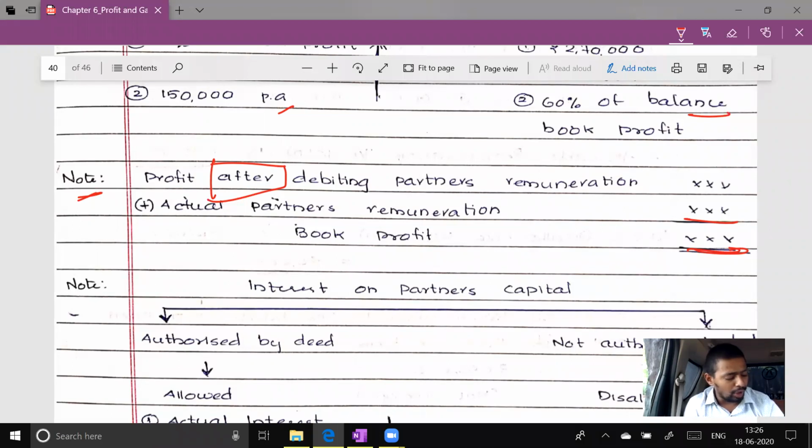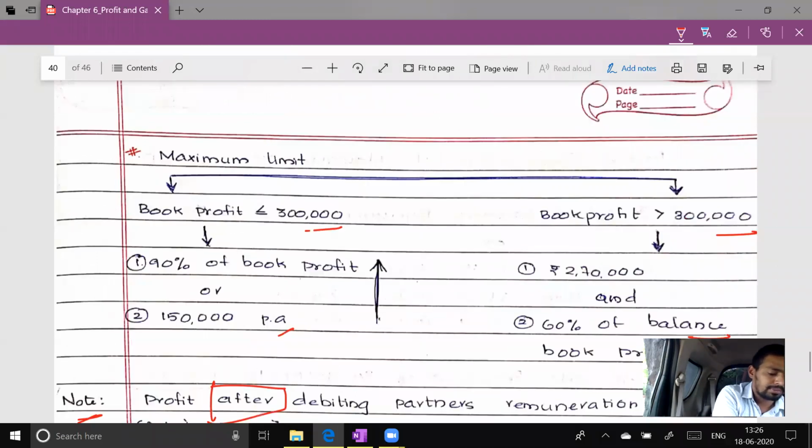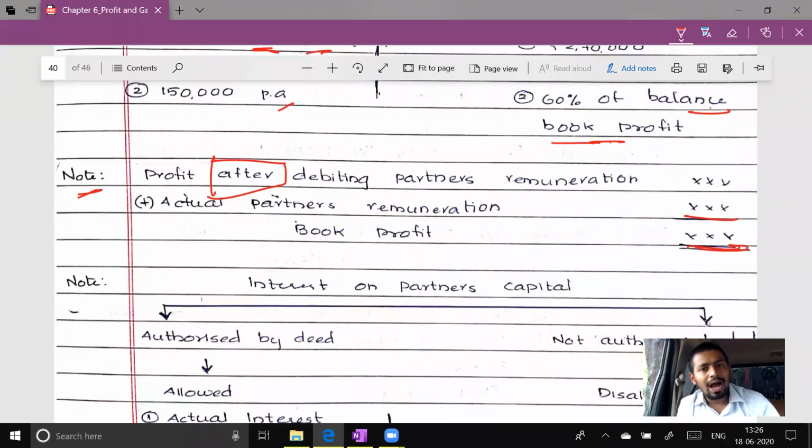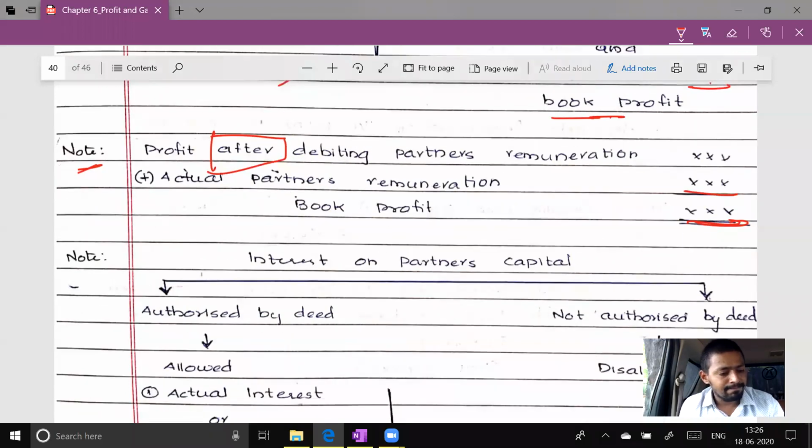If the institute gives you profit after partner remuneration, you should add it back to get the book profit, because the limits are linked to book profit, not to the profit reported by the firm. Did you understand this? If they give profit after remuneration, the remuneration has to be added back, since we are computing the limit for remuneration. Okay. Is it fine?